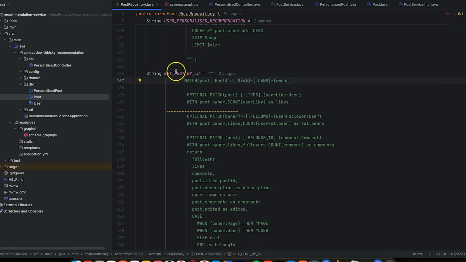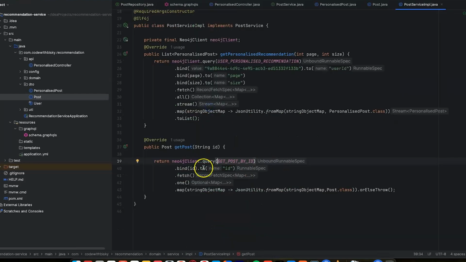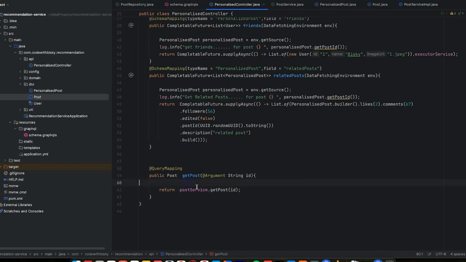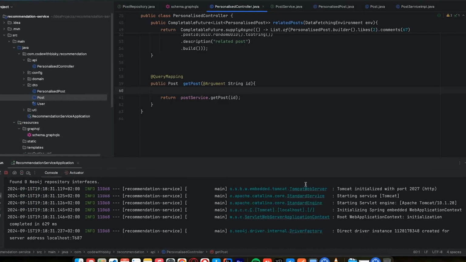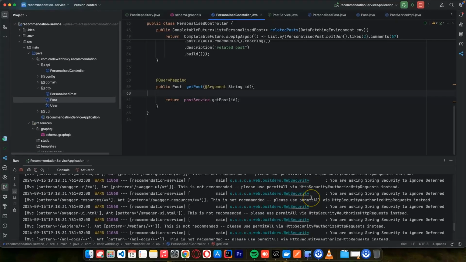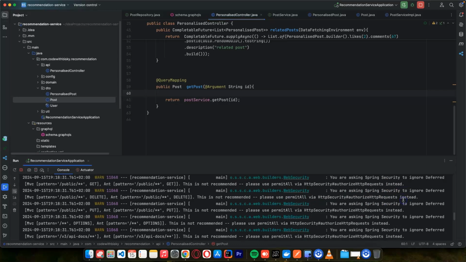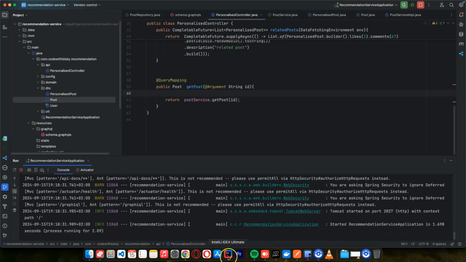So this is fetch by ID, and we can go here and it's going to return. So this is the ID that we bind, and our controller is like this. So let's try to test this one. And it's going to be running here on port 2027.